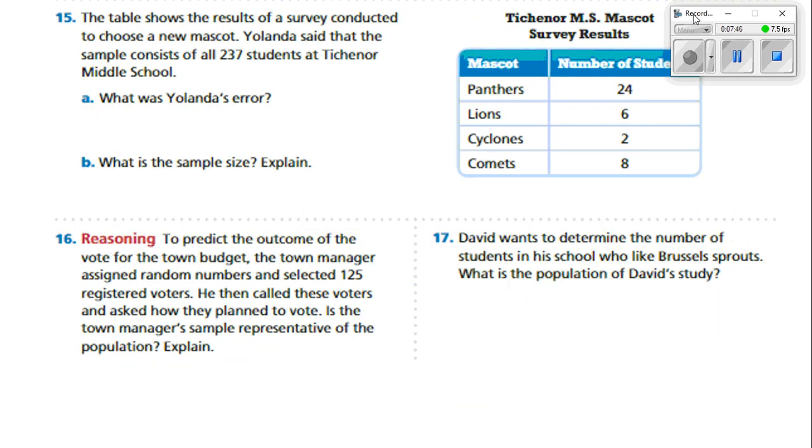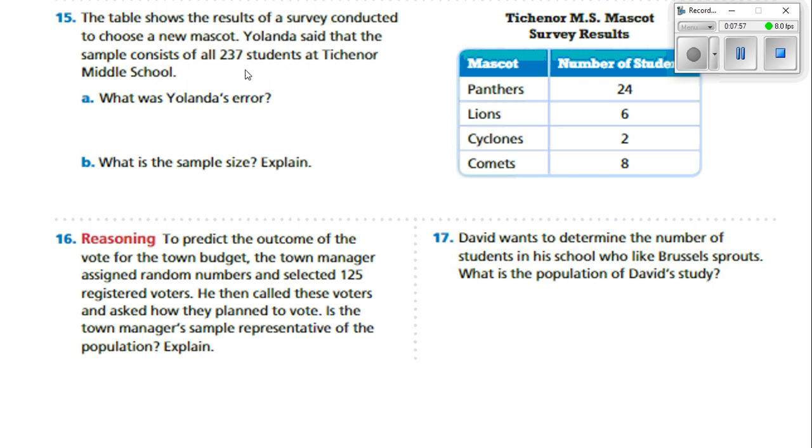Number 15. The table shows the result of a survey conducted to choose a new mascot. Yolanda says that the sample consists of 237 students at Technor Middle School. What was Yolanda's error? Well, Yolanda said that the sample consisted of 237 students.